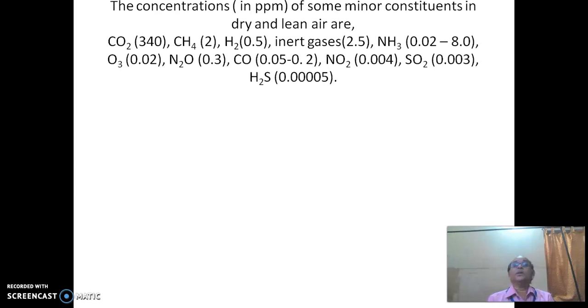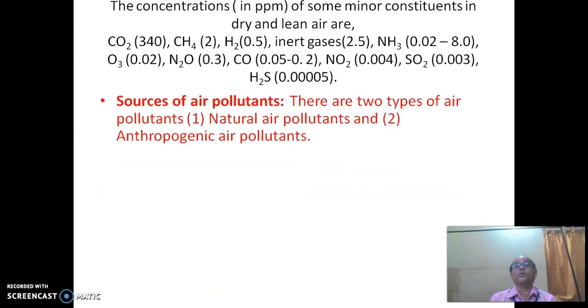So then the concentration in parts per million of some minor constituents in dry and clean air are: carbon dioxide 340 ppm, methane 2, hydrogen 0.5, inert gases 2.5, NH3 0.028, ozone 0.02, nitric oxide 0.3, carbon monoxide 0.05 to 0.2, nitrogen dioxide 0.004, sulfur dioxide 0.003, hydrogen sulfide 0.405.